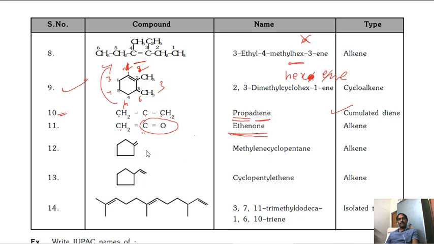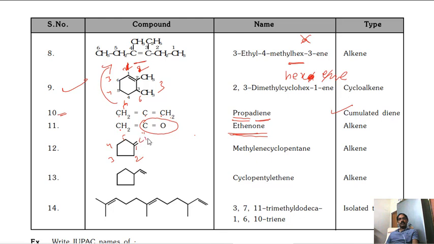Next. Here, where you will start the numbering? Obviously, numbering started at the ring. We have to select the ring as the main chain. So 1, 2, 3, 4, 5. So 5-member ring, cyclopentane.